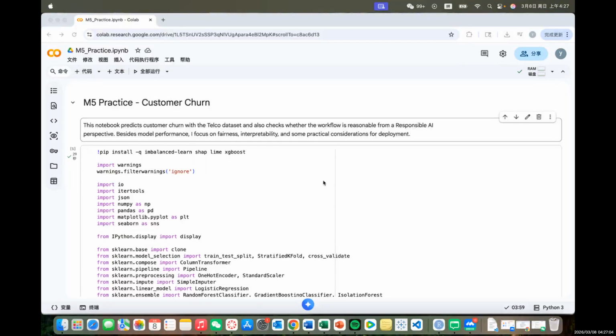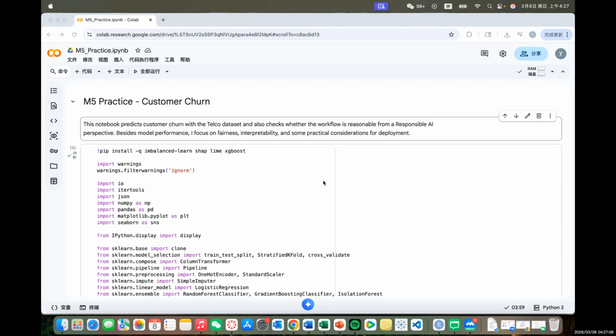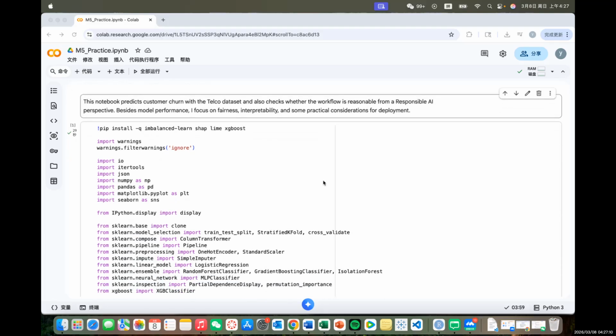Hello everyone. In this project, I used the telco customer churn dataset to build a churn prediction model, but this task is not only about getting a good prediction result, it is also about making the model more fair, more transparent, and easier to understand. So in my notebook, I focus on two main parts: responsible AI and model interpretability.